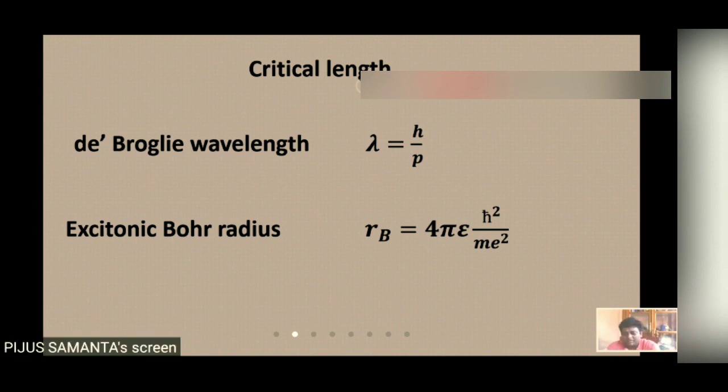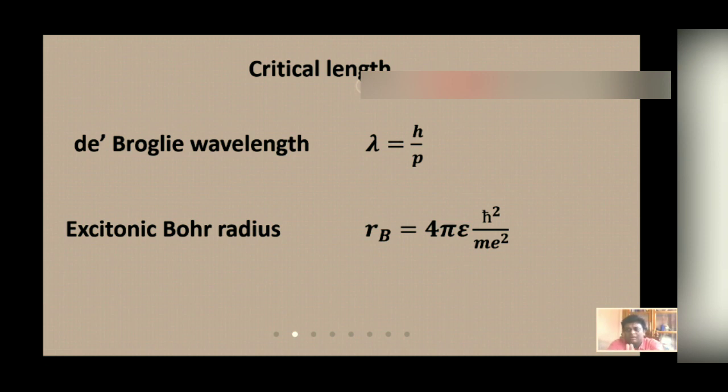But if we reduce the dimension of the material so that the dimension becomes comparable to the size of the crystals, then the scattering phenomena will obviously change. Suppose, say, an electron has a mean free path of 10 micron in some material.